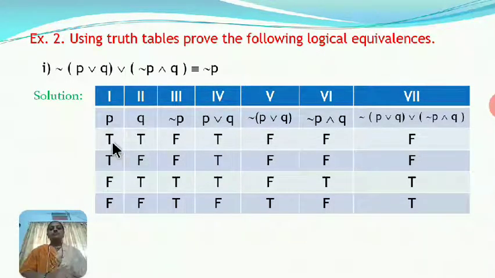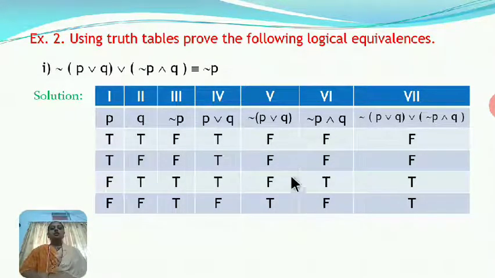Now see here: T, T, T, T, F, T, F, T, T, F, F, F. Now in the fifth column we write its negation, that means negation of P or Q. Negation means when the statement is true, negation is false. So here is the truth table for negation of P or Q, means F, F, F, T.